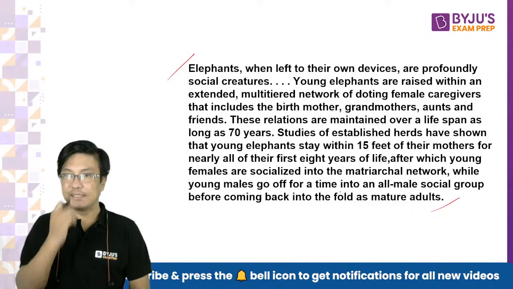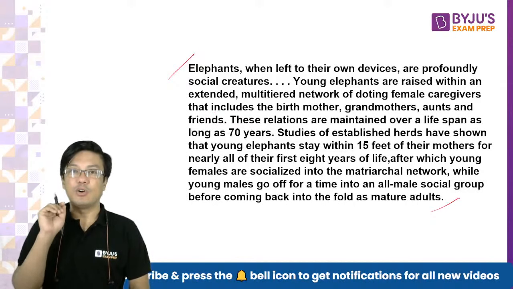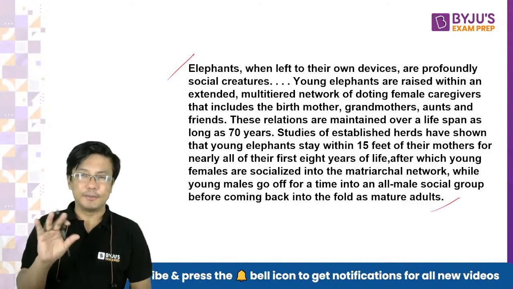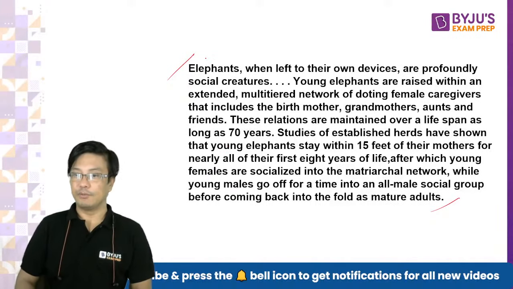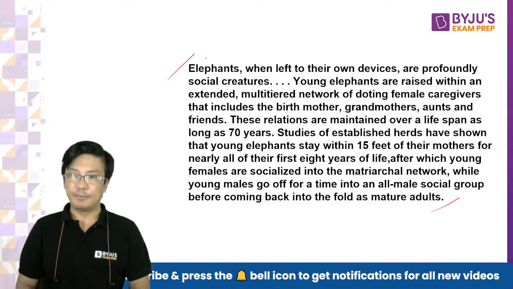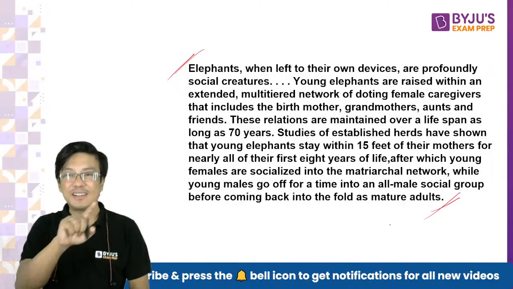So what is happening is he's telling you here the complex social life, the complex culture of elephants. Normally, this is what you have read. Everybody is clear, I think. सबने पढ़ लिया हो? Everybody has read it, I hope. Right. So we have destroyed this. We have harmed this intricate structure.